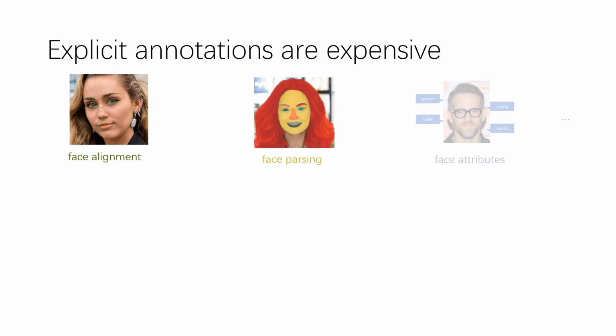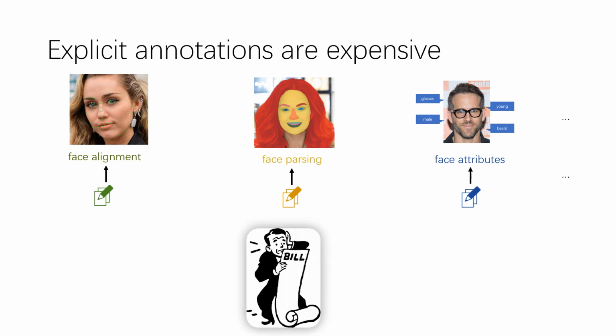Traditionally, we have to train lots of face-related models for a variety of different face tasks, such as face alignment, face parsing, face attributes recognition, and a lot more. Each face task requires a large amount of explicit human annotations. Furthermore, we have to manually label different kinds of annotations for different face tasks. Therefore, the overall cost will be huge.